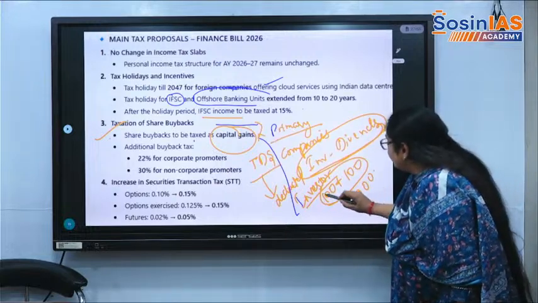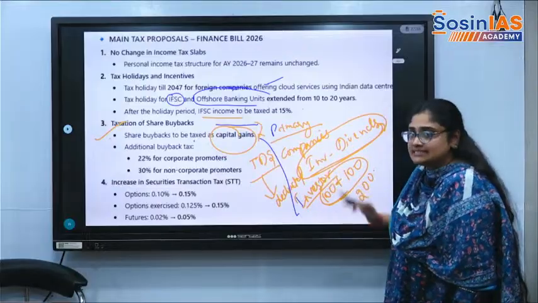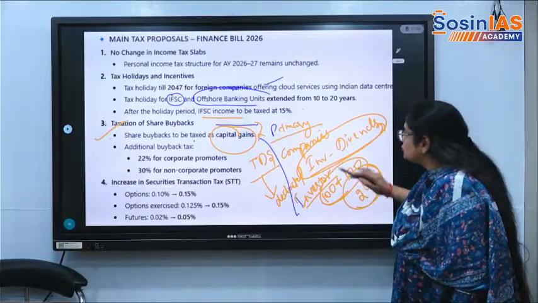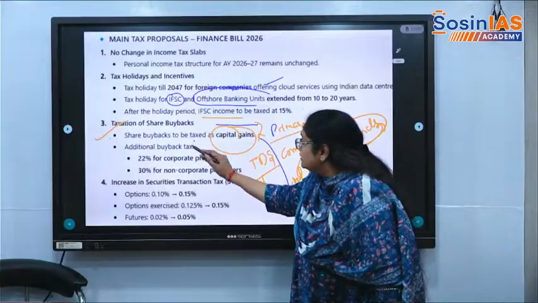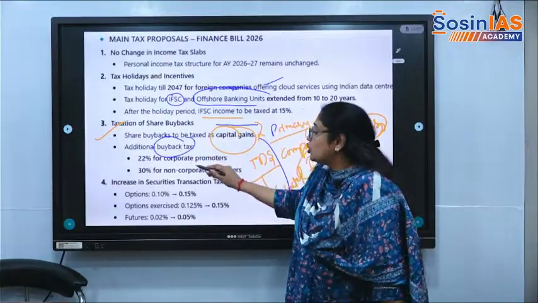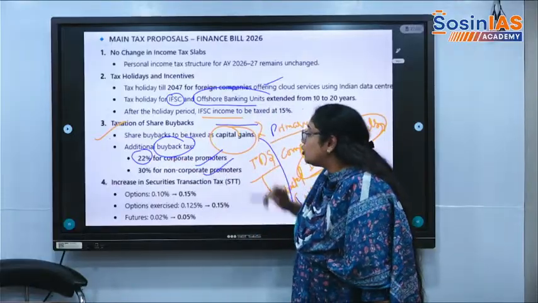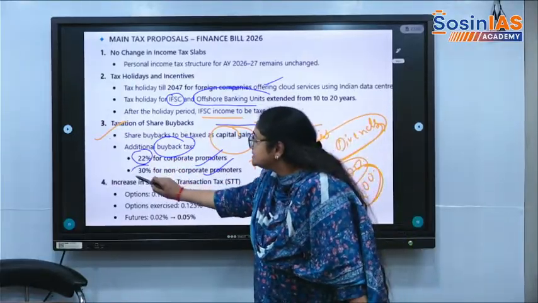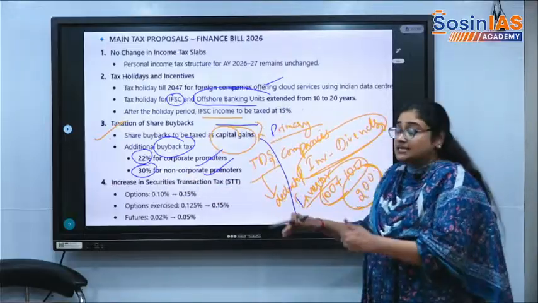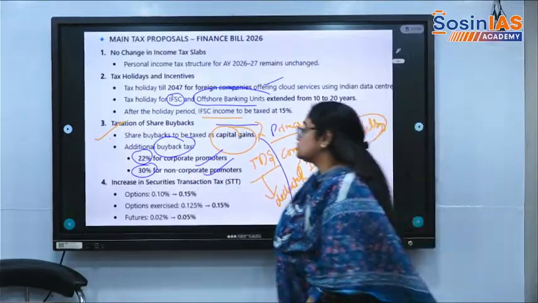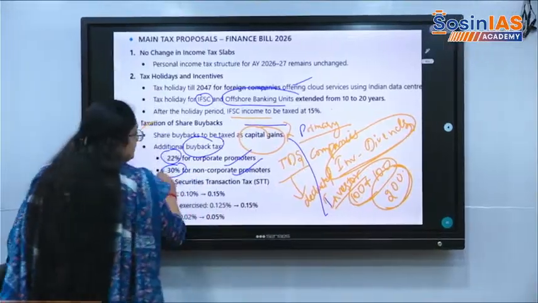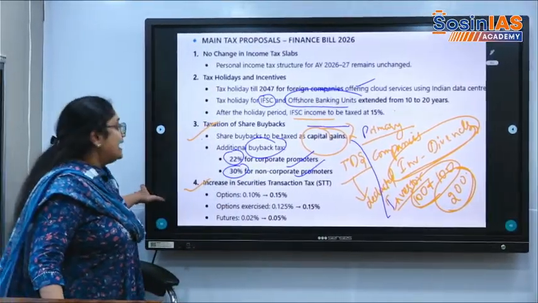Now, whether it is buyback or dividend, he needs to pay the tax to the government. Now, if that buyback is done by the corporate promoter himself, there is 22% levy. If it is done by a non-corporate promoter, there is 30% levy. So, there is tax collection in this also. There is no tax evasion that can be done by using buyback shares.